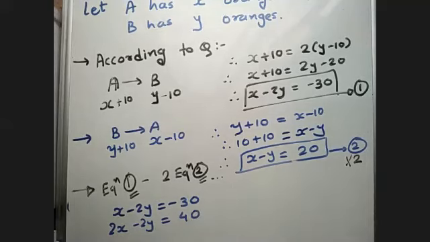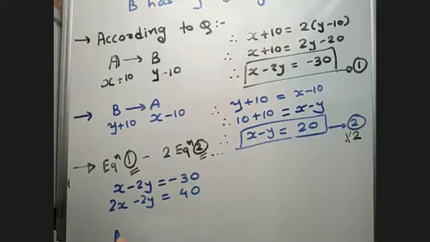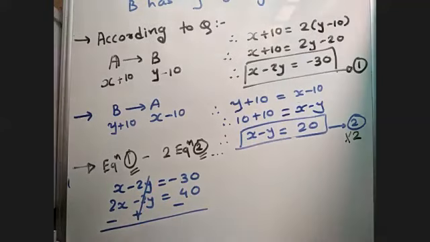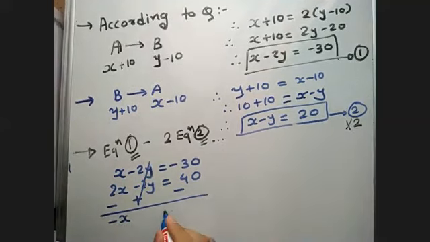Right. Now I have to subtract. So if I'll subtract, this will be minus, this will be plus, and this will be minus. So minus 2Y plus 2Y will get cancelled out. Plus X minus 2X is minus 3X. No, my mistake. Plus X minus 2X is minus X is equal to minus 70.